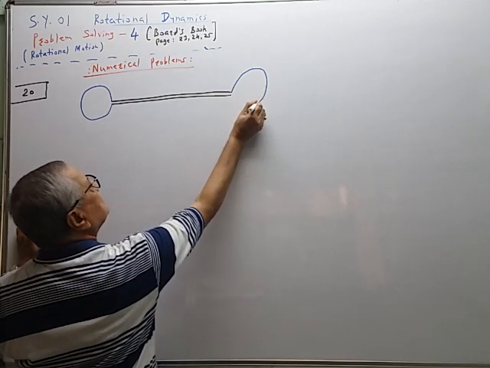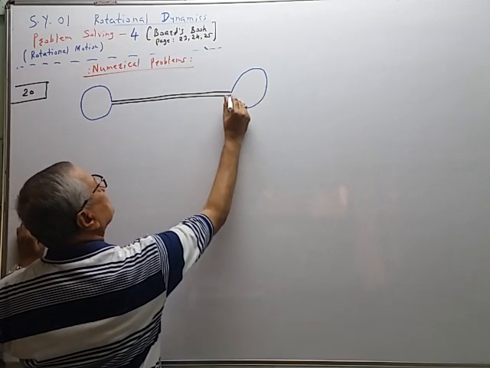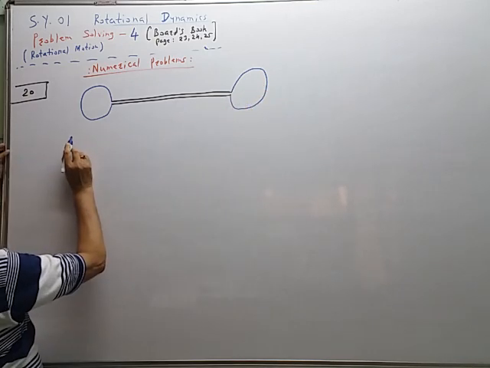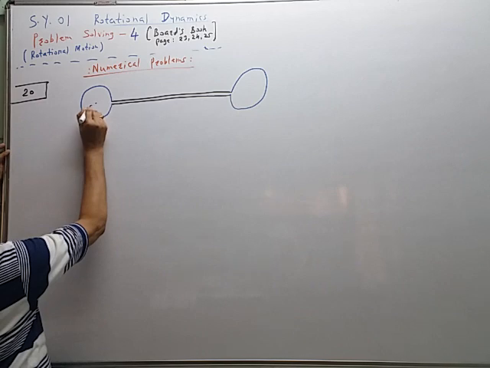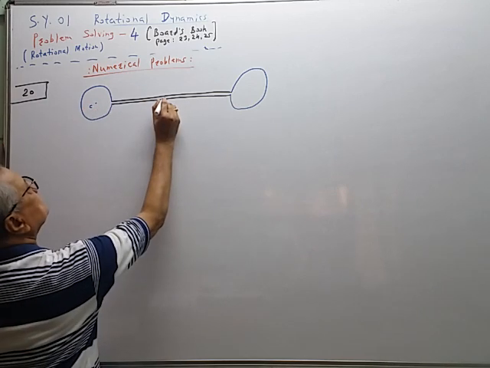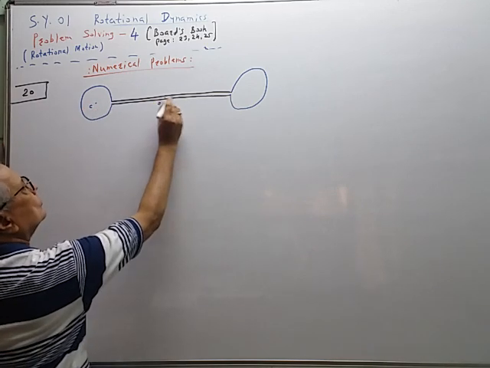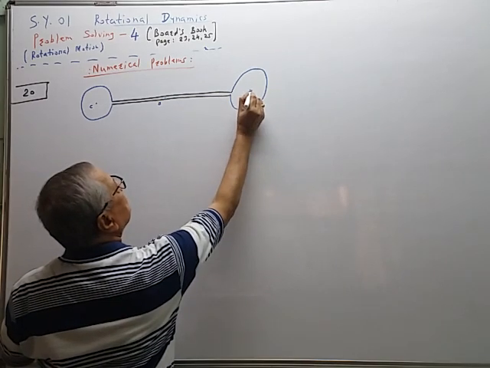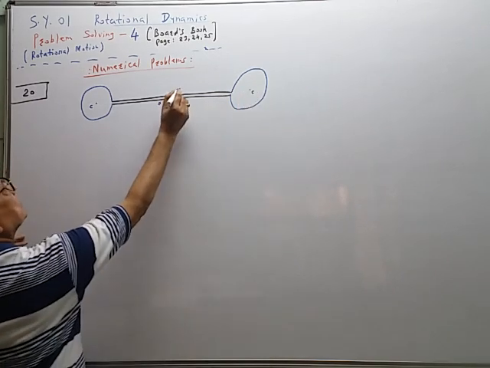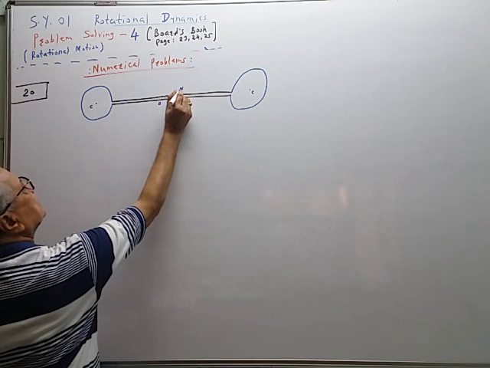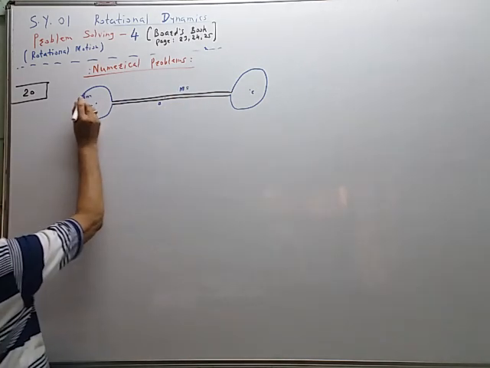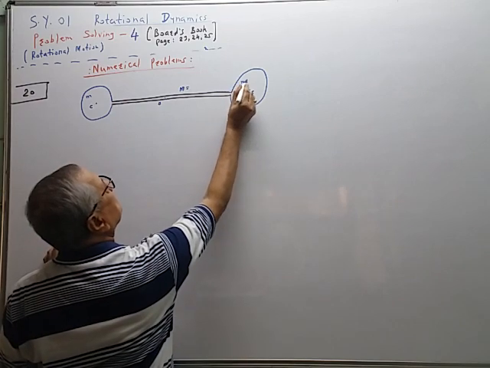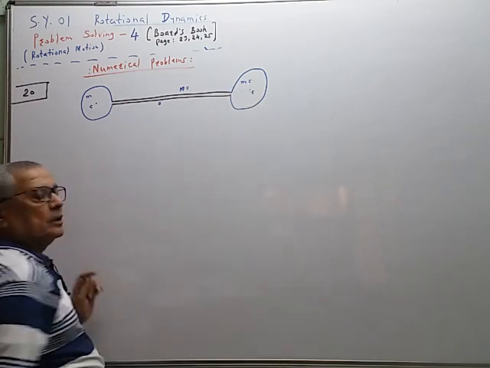They are identical spheres like this. So this is center C, center O. The mass of the rod is capital M. Mass of the sphere is small m. This small m is equal to,